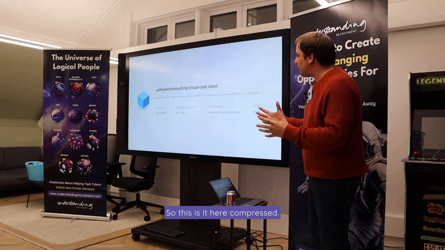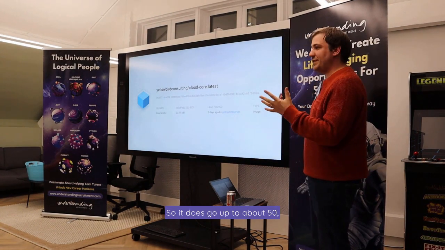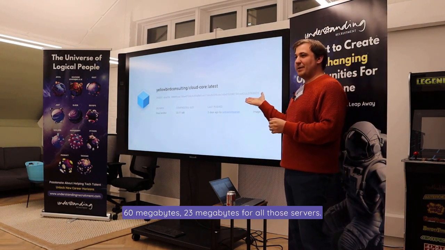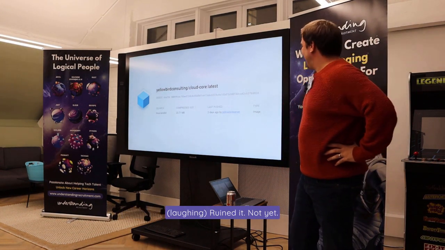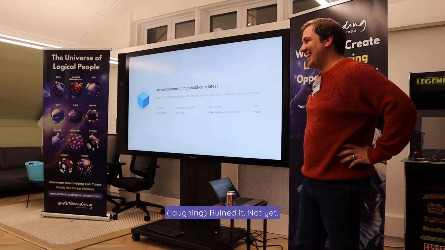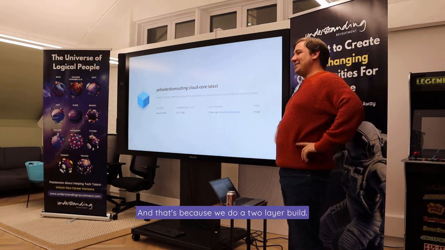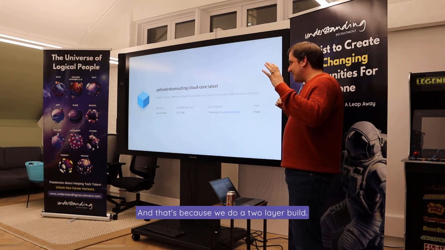So this is it here, compressed. It does go up to about 50, 60 megabytes, 23 megabytes for all those servers. Not 5 meg. You could ruin it for me. Not yet, not yet. And that's because we do a 2-layer build.